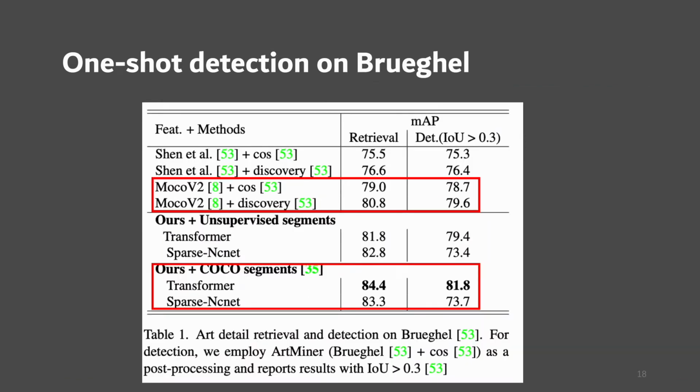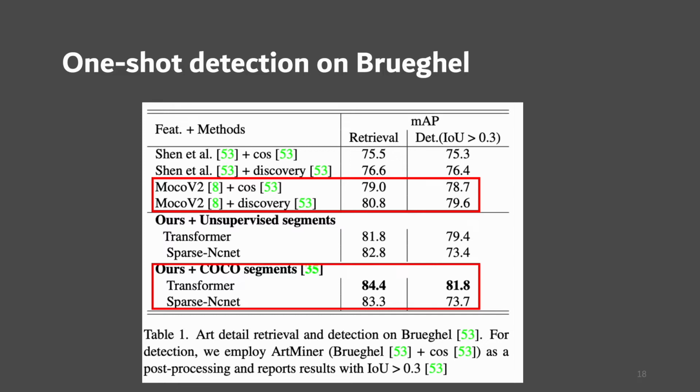Quantitatively, we report performance for both retrieval and detection. For detection, we obtain bounding boxes by first cropping a big patch around the predicted correspondences, then computing cosine similarity on sliding window proposals. We employ features trained with MoCo, a CNN feature extractor. For retrieval, both the cross-image transformer and sparse NCNet outperform previous approaches by an important margin.